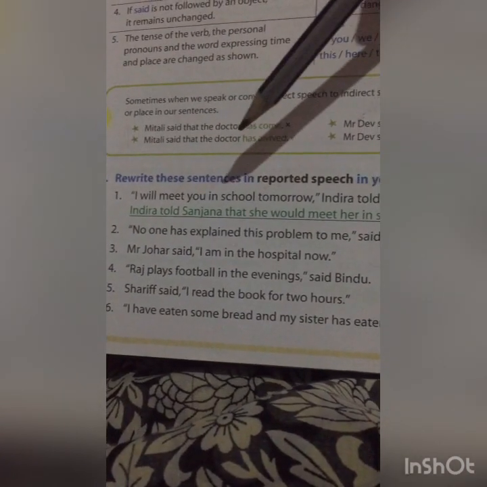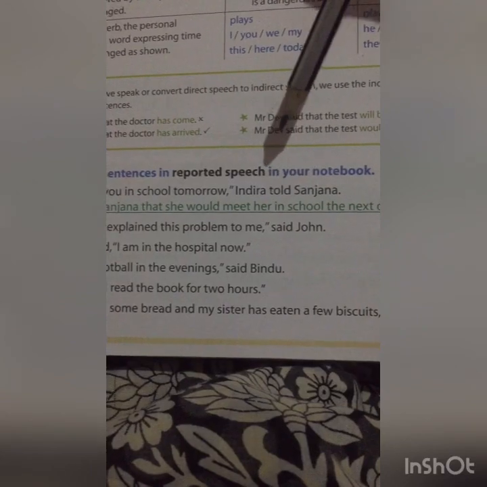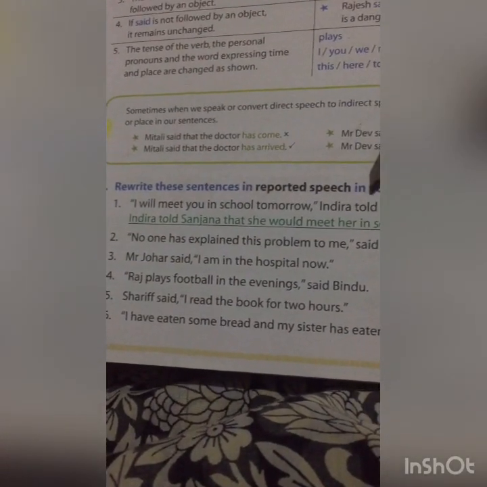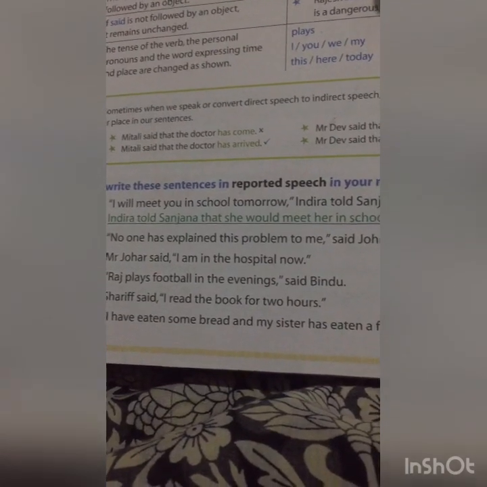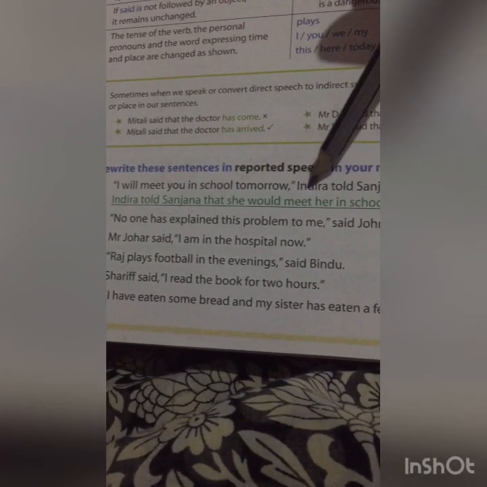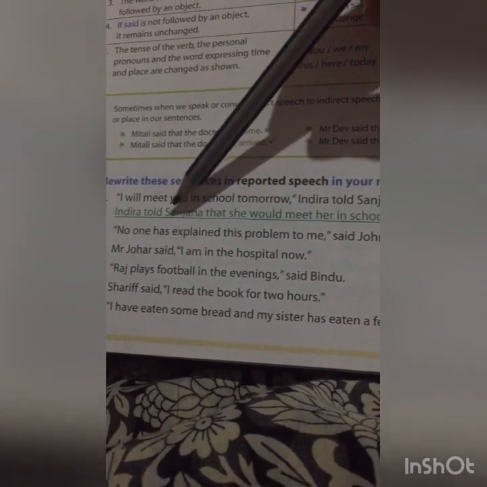Rewrite these sentences in reported speech in your notebook. "I will meet you in school tomorrow," Indira told Sanjana. This is a direct speech. Okay, we have to make it into an indirect speech or a reported speech.